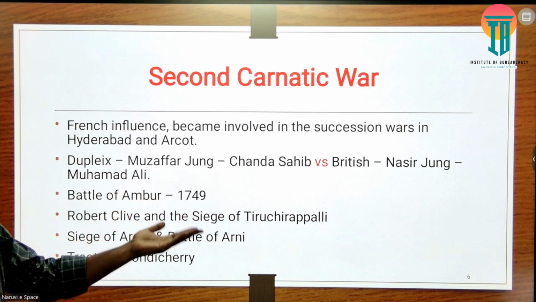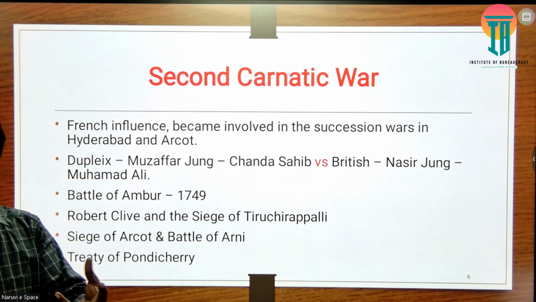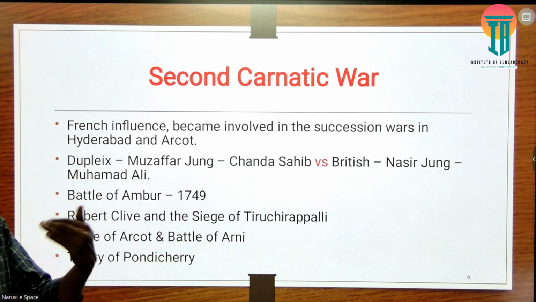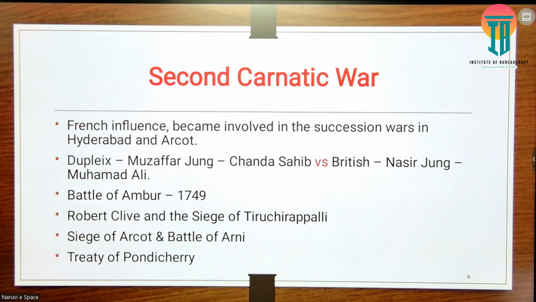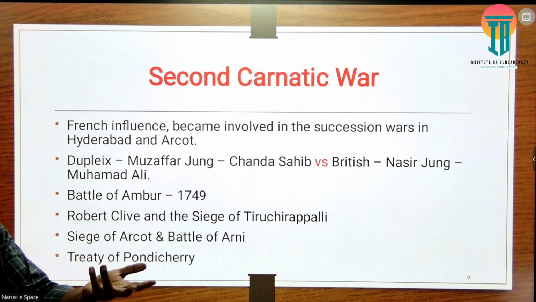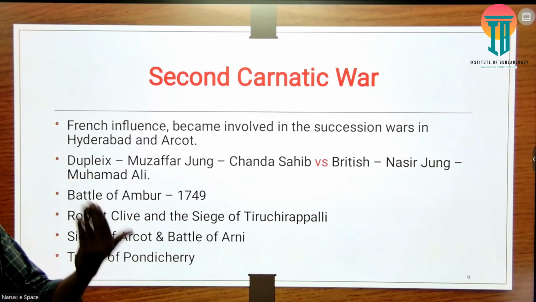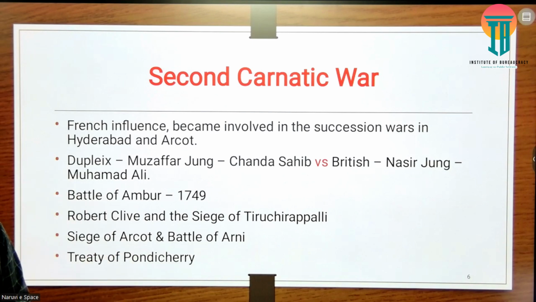But unfortunately, Nasir Jung was killed, and another person named Salabat Jung became the Nizam of Hyderabad. This event completely turned the control of the French in the Carnatic region over to the British.